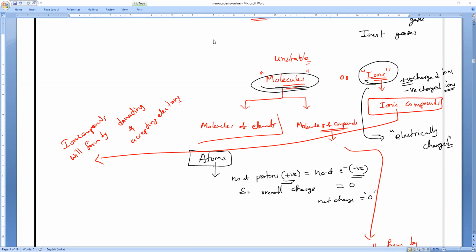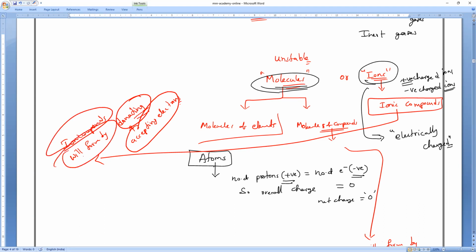Whoever is going to lose the electrons is the donor, and whoever is going to accept or receive the electrons is the receiver. So that is ionic compounds. Please remember, everybody: by donating and accepting electrons, ionic compounds will form. By sharing of electrons, molecules of compounds will form.